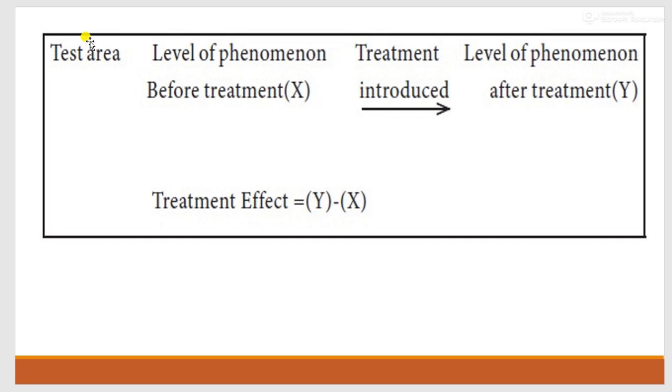So this is the test group or test area. The level of phenomena or activity before treatment is X, then treatment is given, and once the treatment is over, that phenomena or activity is measured again. So what will be the treatment effect? The treatment effect will be Y minus X, meaning the activity or phenomena after treatment minus the results before treatment.